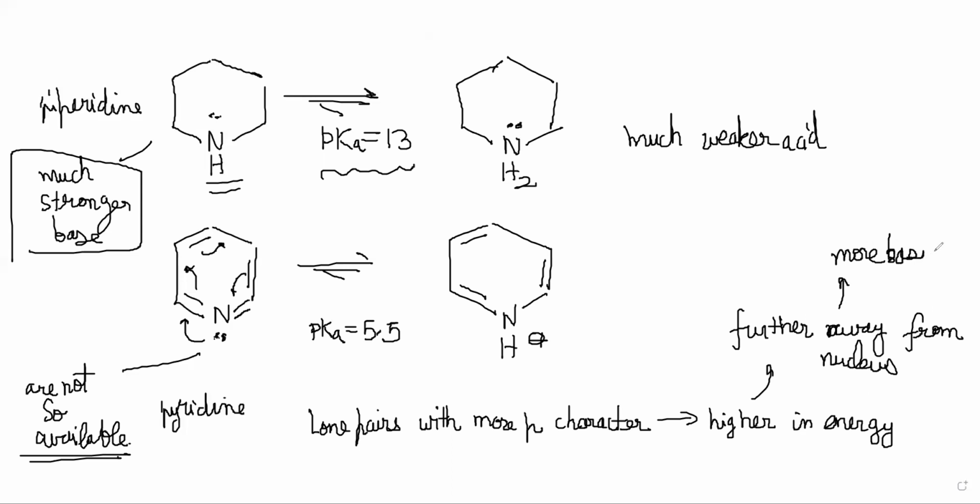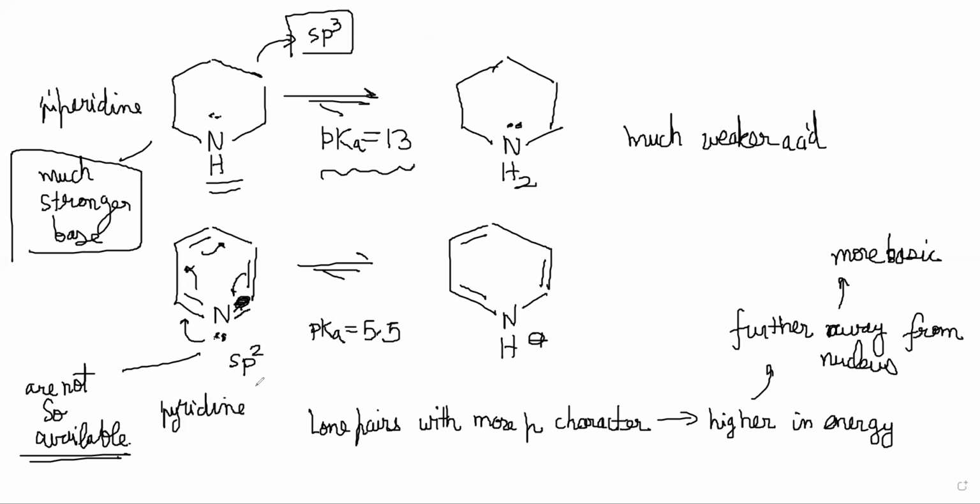How do we know which has more p character? Check the hybridization. This is an sp3 hybridized nitrogen, and this is an sp2 hybridized nitrogen. Double bond here, there is no double bond here.